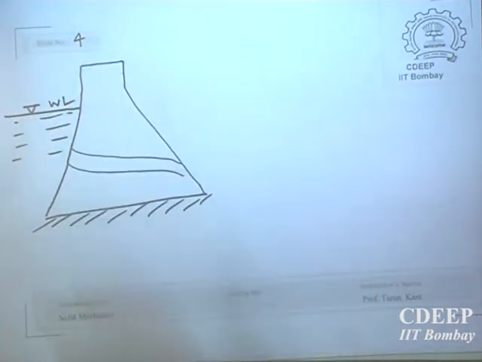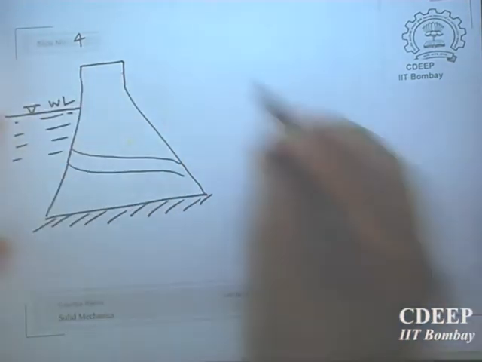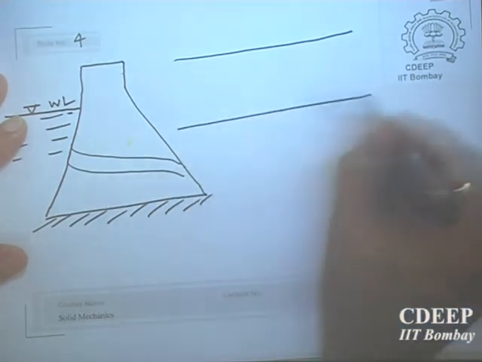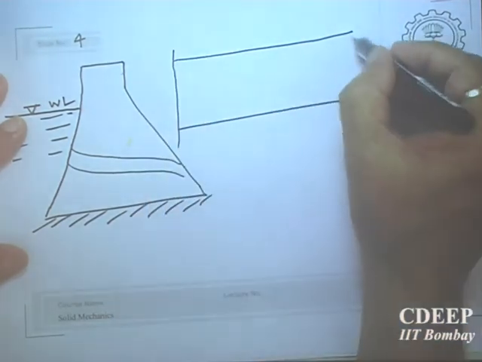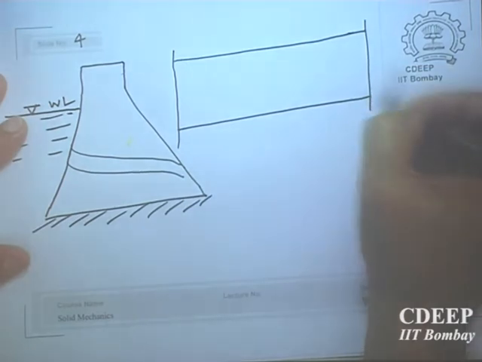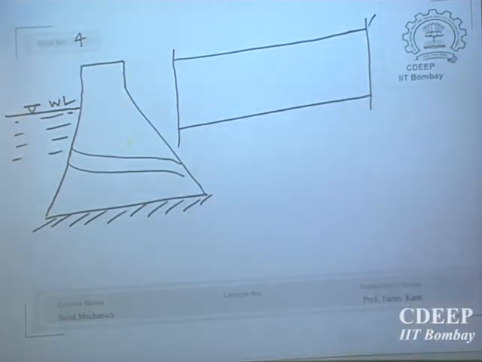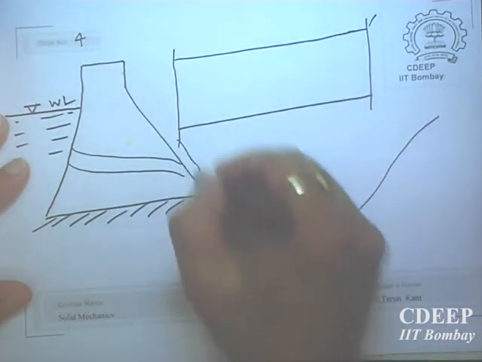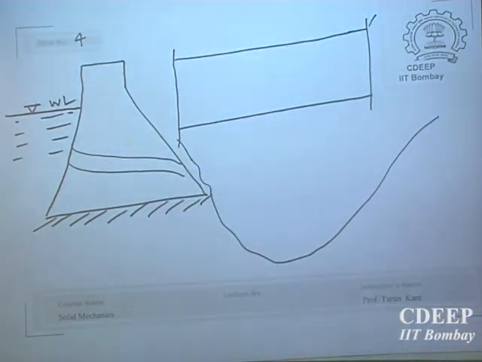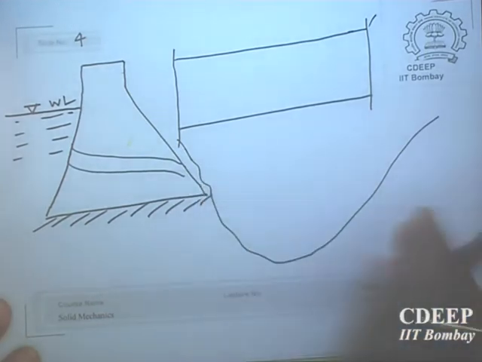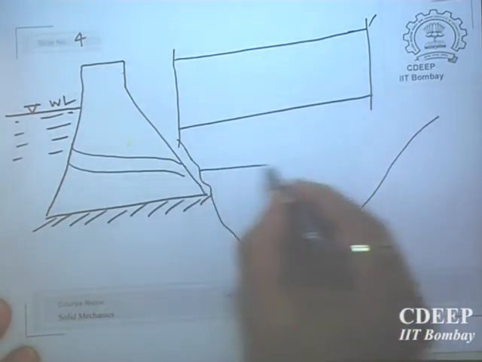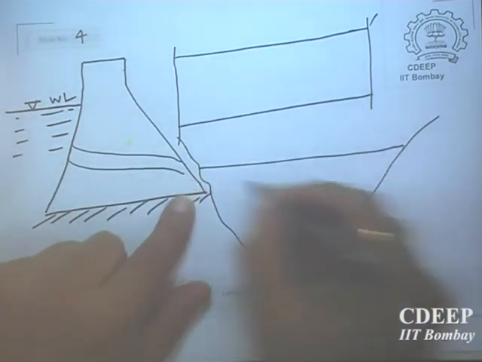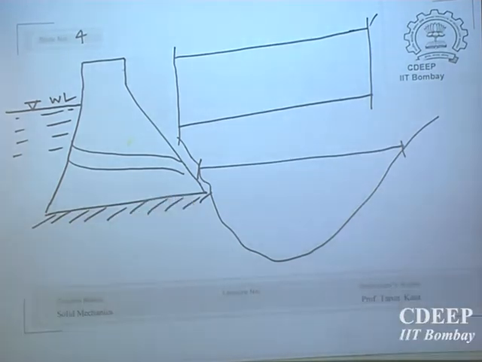Now this cross section, if you see, is a very long one. If I see the longitudinal section, it is very long, and it is confined between the two sides. Normally dams are always constructed between what? You have the terrain like this, a river is flowing, and I want to block the water, so I will construct a dam here. These two ends are very solid, normally hard rock.